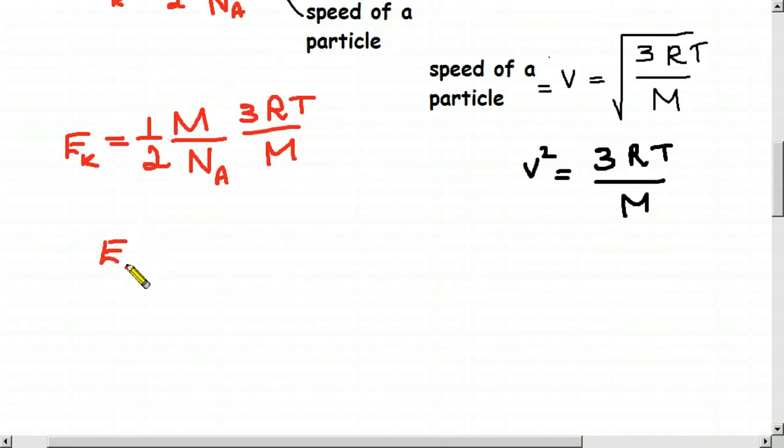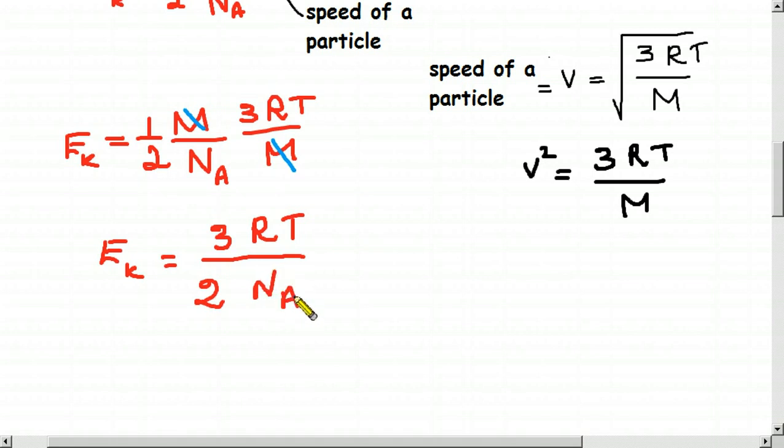So E kinetic, then we see that there are 2 capital M's, cancel. Then 3 is there at the numerator, RT, then 2 is there, Na, that's all.